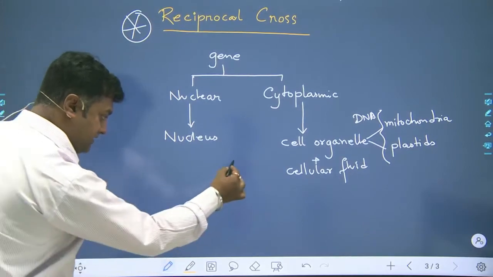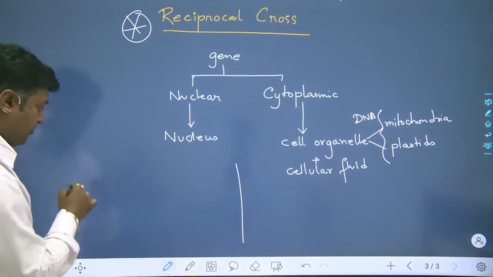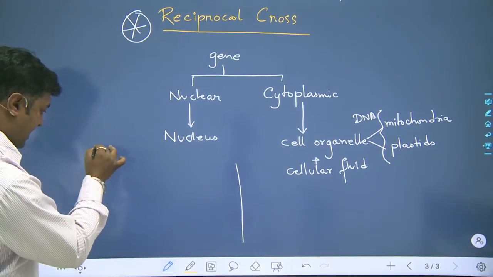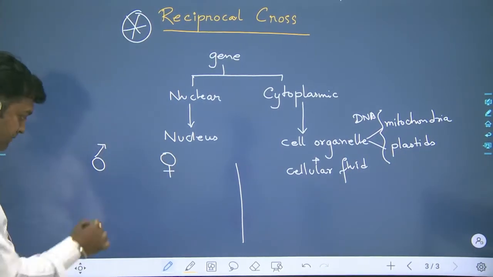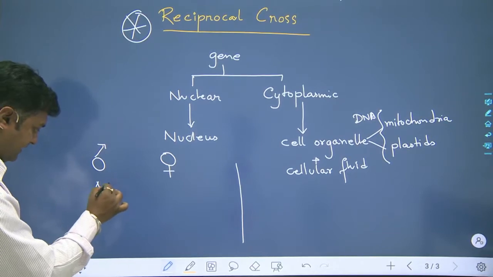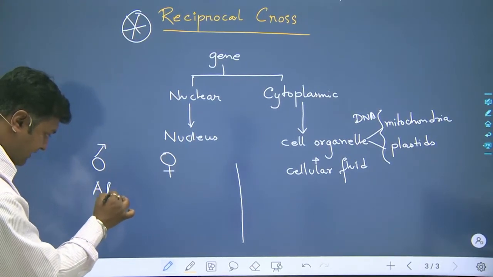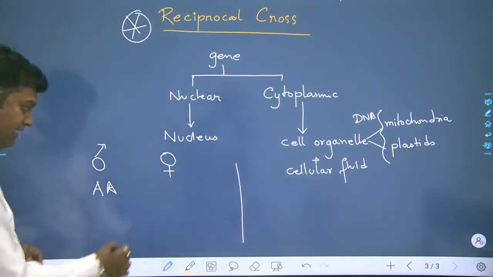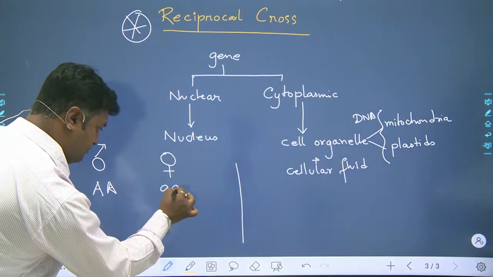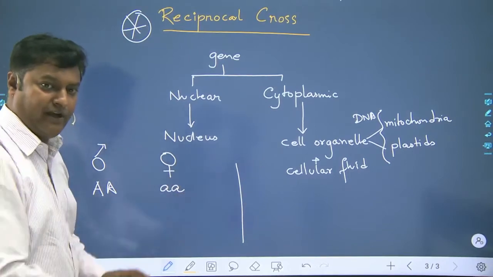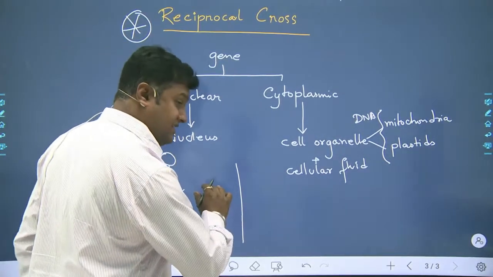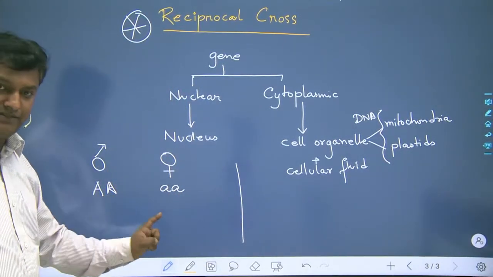Suppose we have the sexes male and female. Suppose we have taken capital A as the male and small a as the female. The next time when we are doing this cross, we just interchange the sexes.